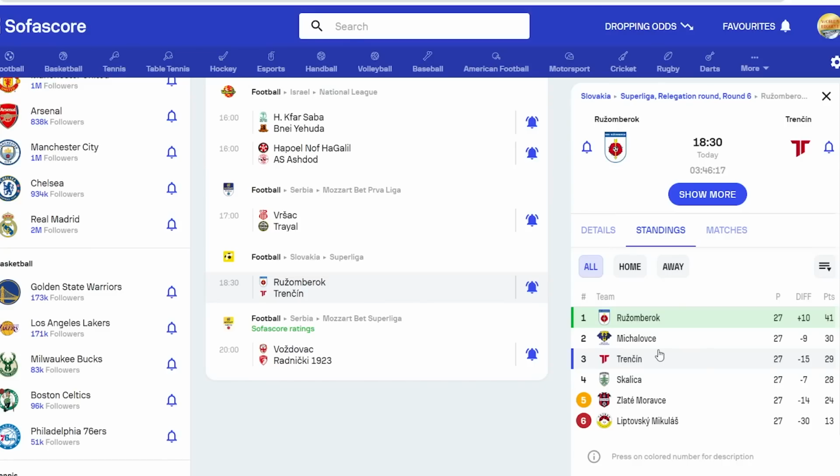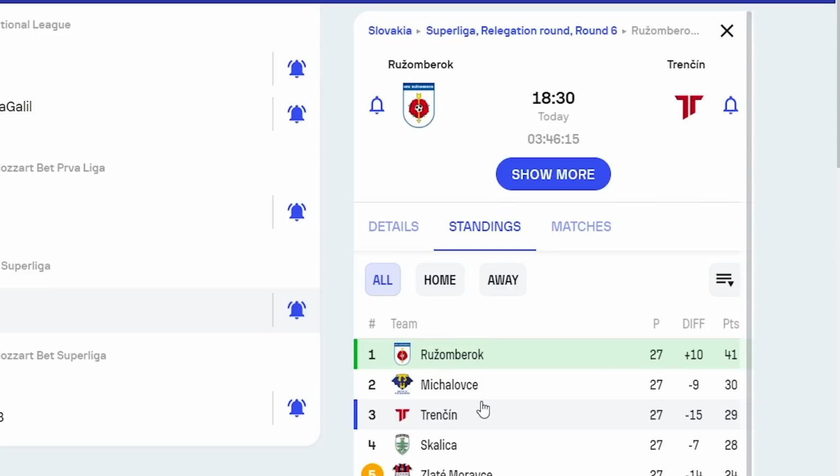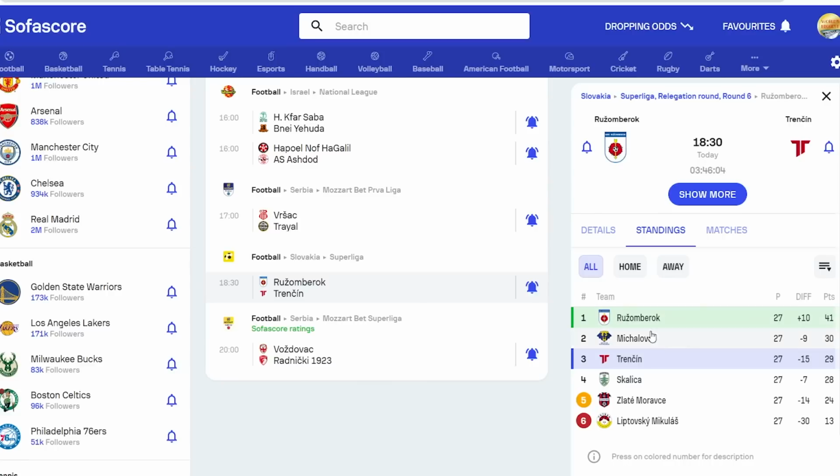That is why if you look at the screen, the match between Ruzomberok versus Trencin, I actually predicted over 1.5. It is because they are falling in the top 5 of their league, and that is very much important to consider. So that is the first strategy. That is the first part of this strategy.